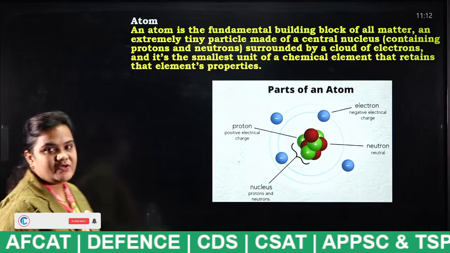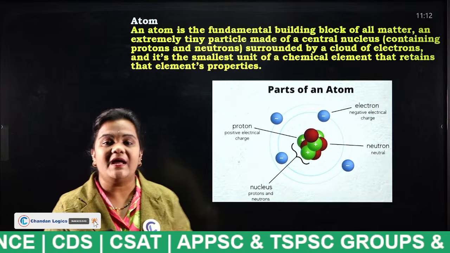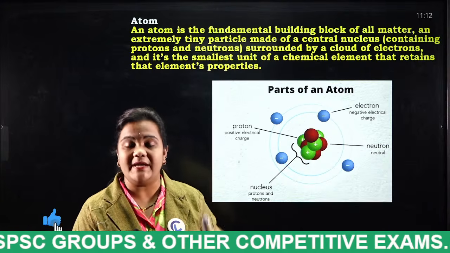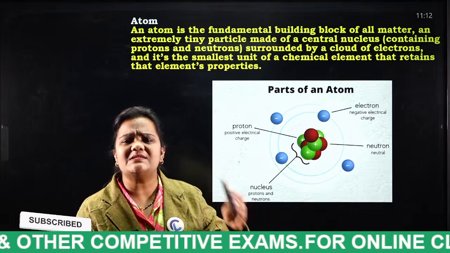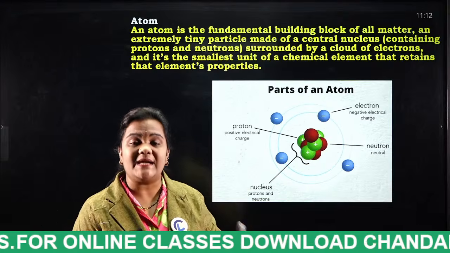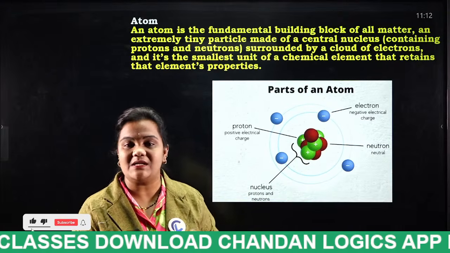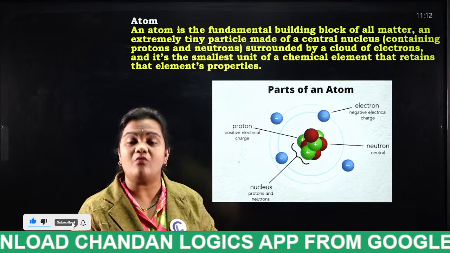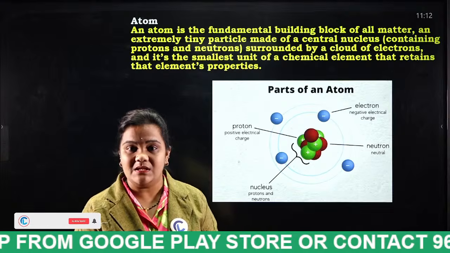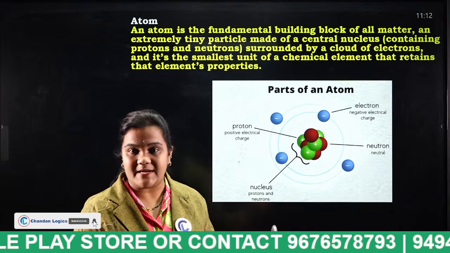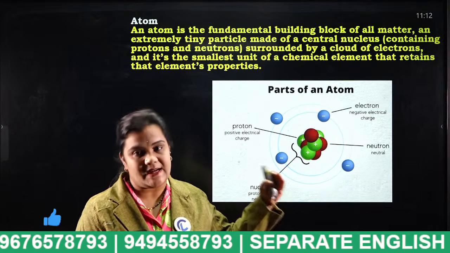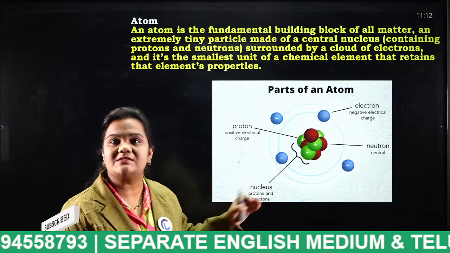What is atom actually? Every matter, even a water bottle or even this remote, is made up of matter. So what is this matter actually? Matter is composed of atoms. It consists of very tiny particles which are known as atoms. Atom is nothing but a tiny particle which is composed of matter. These atoms consist of protons, neutrons, electrons. In detail we will discuss now.